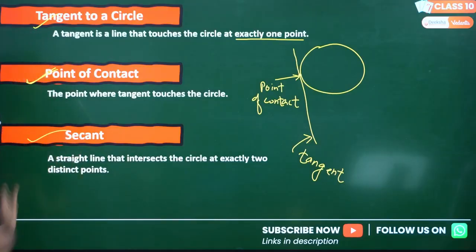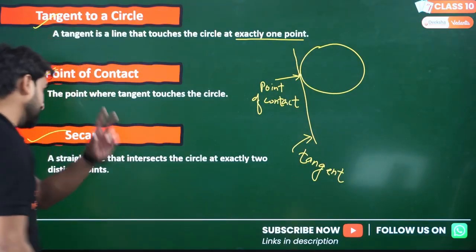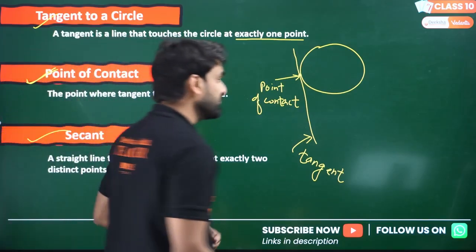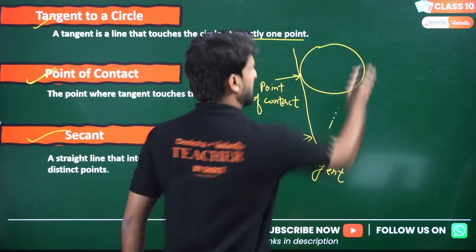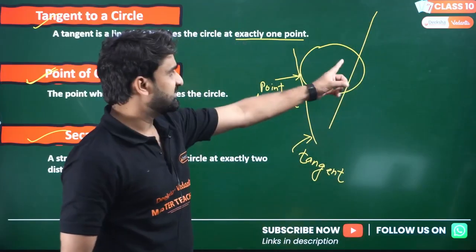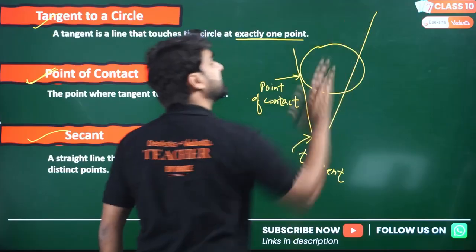Now the third point is the secant. A secant is a straight line that intersects the circle at exactly 2 points. Yes, my dear lovely kids. If I consider this circle again and draw a line this way, look at this line here. This line is not touching. This line is just intersecting the circle.